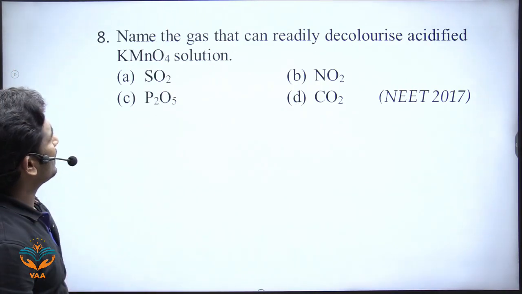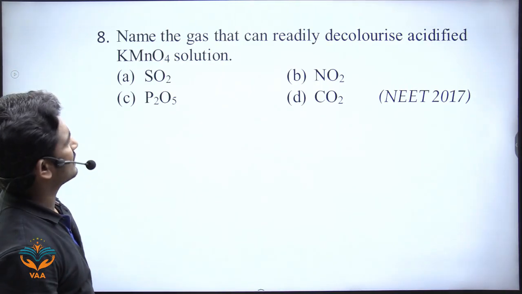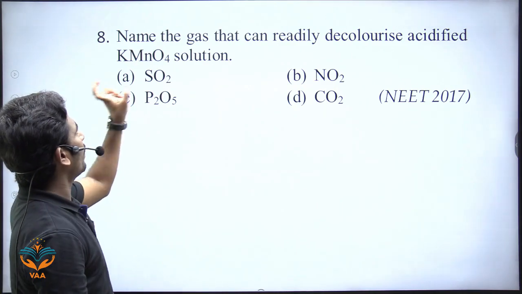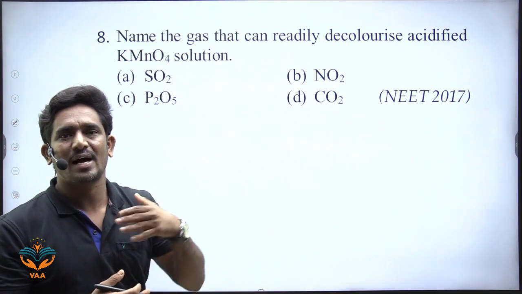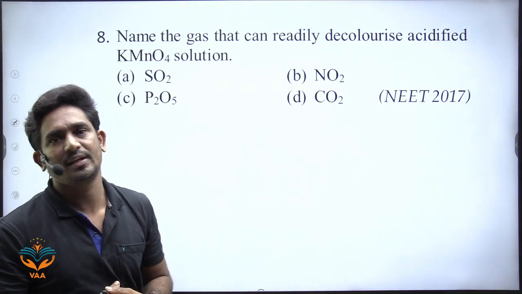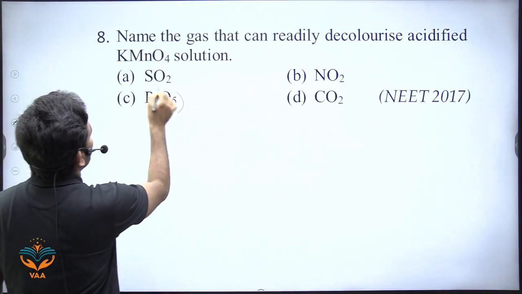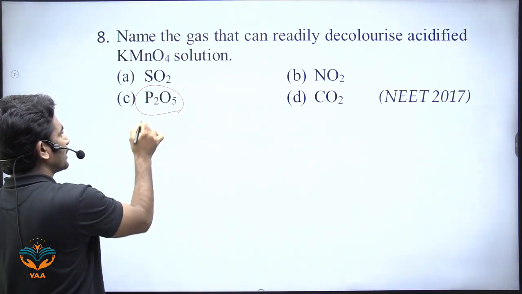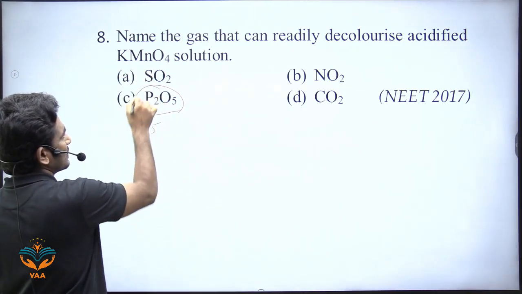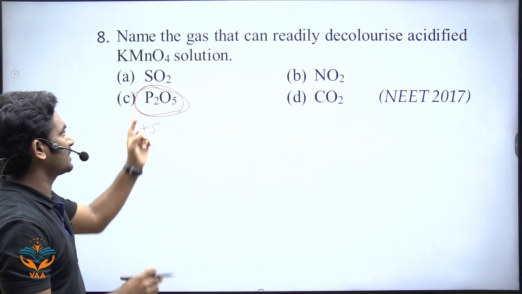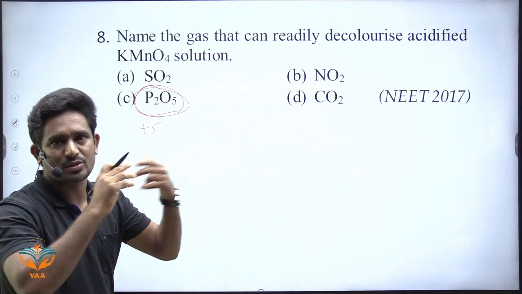The next one. Name the gas that can readily decolorize acidified KMnO4 solution. What is KMnO4? It is a strong oxidizing agent. It will oxidize other species. Look here, P2O5: what is the oxidation state of phosphorus? +5. So KMnO4 cannot oxidize this species because phosphorus cannot increase its oxidation state.